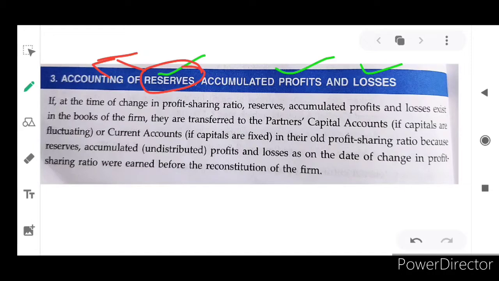And what is accumulated profit? For many years we are adding the profit, but we did not distribute it. Undistributed profit is called accumulated profit, or undistributed loss is accumulated losses. What is undistributed? Undistributed means we did not distribute to the partners as per their profit and loss sharing ratio, isn't it? For the past 5 years we are running the business, but we did not share the profit with the partners. In that situation, all the amount of profits will be called accumulated profit or undistributed profit.